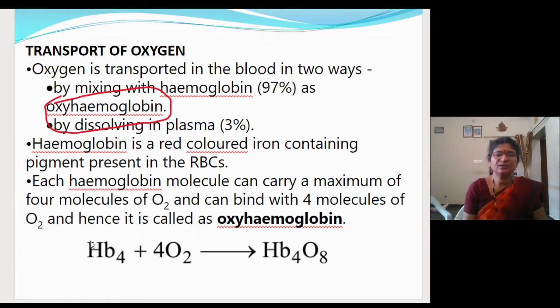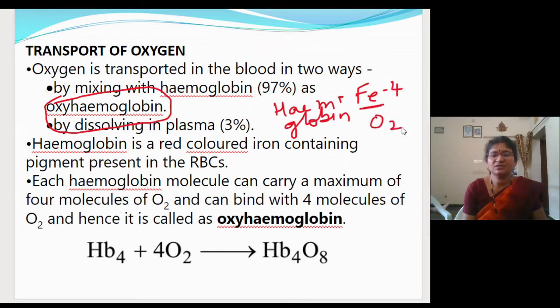So you know the structure of hemoglobin. Hemoglobin has heme and globin, that is in the name itself. Heme is the iron part, and globin is the protein part. Here the Fe atoms are 4 in the RBC, and each one will carry 1 oxygen.